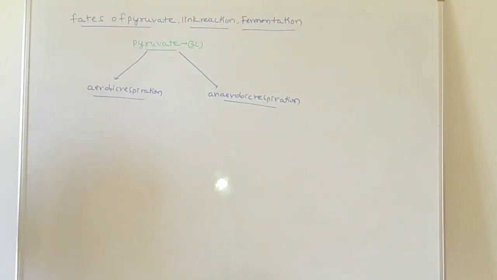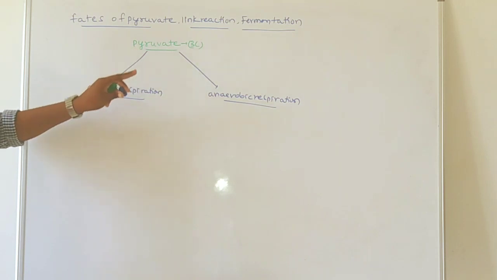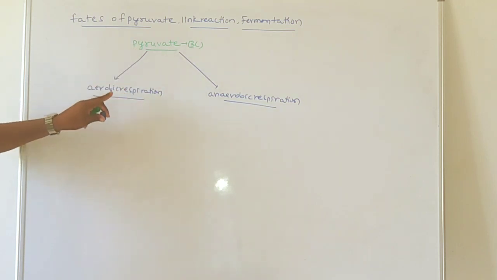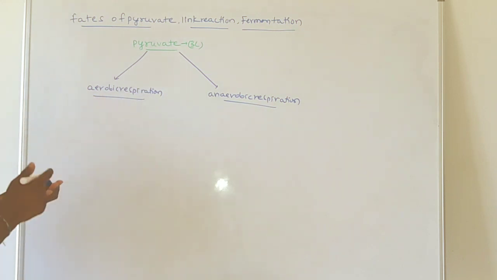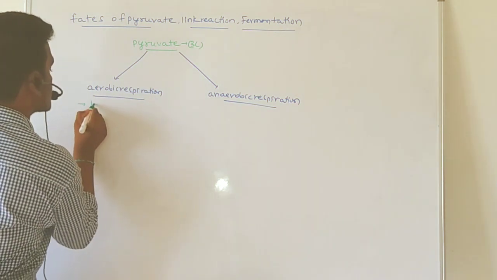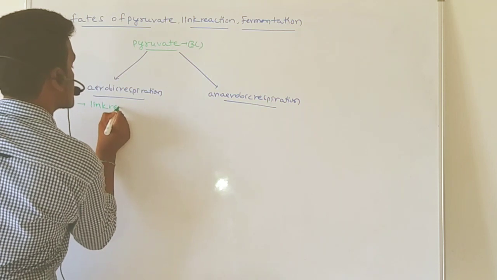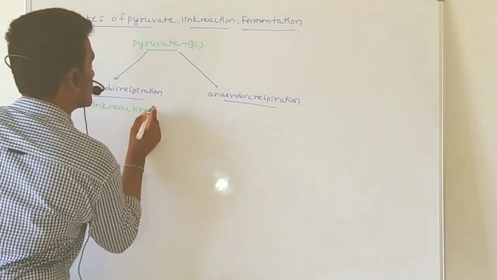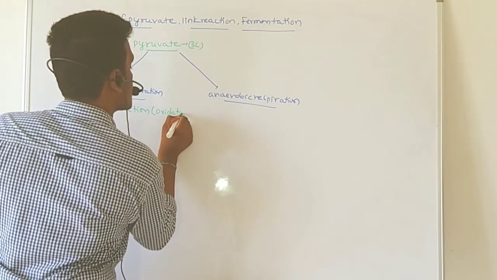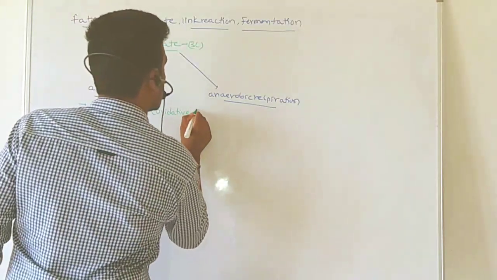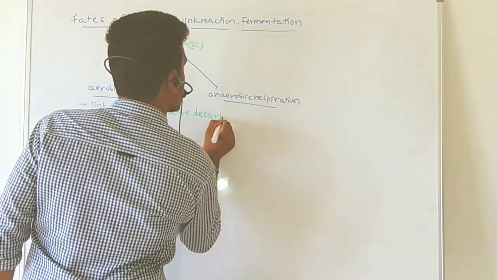Now the first one, aerobic respiration. Whatever product is formed in glycolysis, that pyruvate, if it participates in aerobic respiration, what are the further steps? Those are the link reaction, also called oxidative decarboxylation.